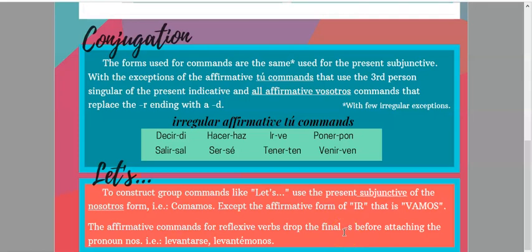And remember, when we are attaching pronouns to these commands, they attach to the affirmative command and then precede the conjugated verb in the negative command. And if there is more than one pronoun, the order is always reflexive pronoun, indirect pronoun, and direct pronoun. This is all that you need to know about the commands.